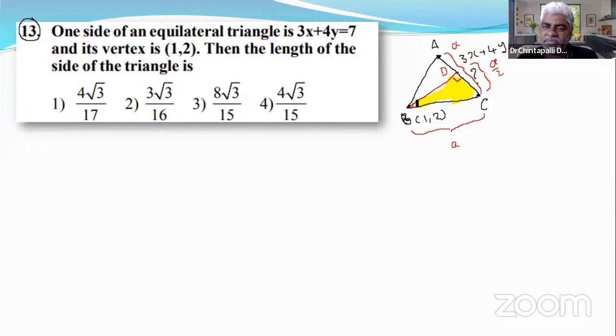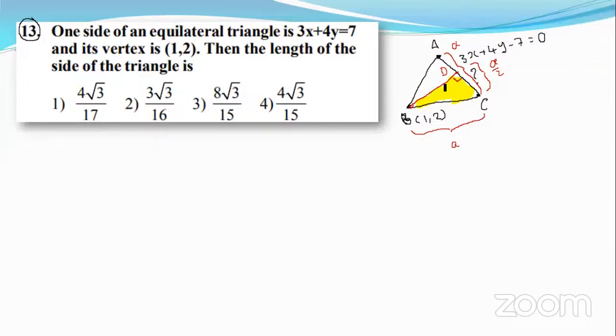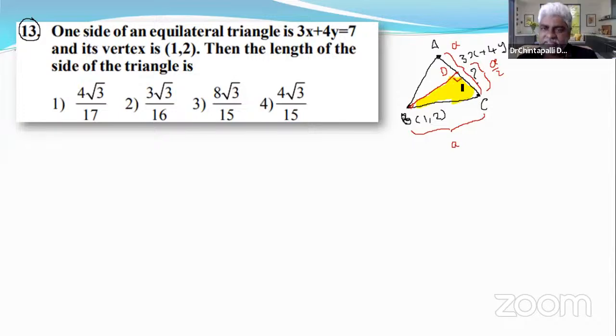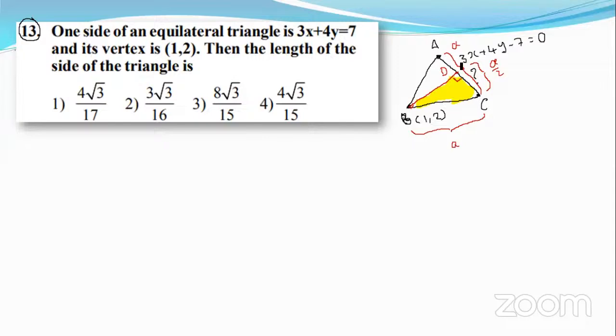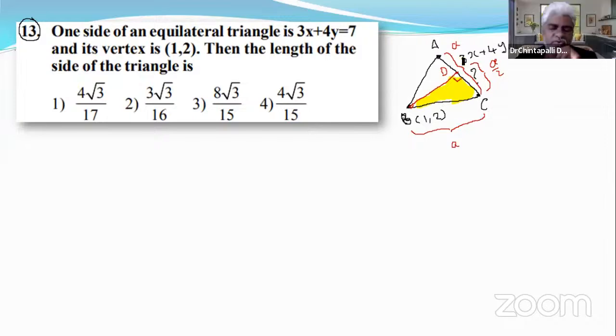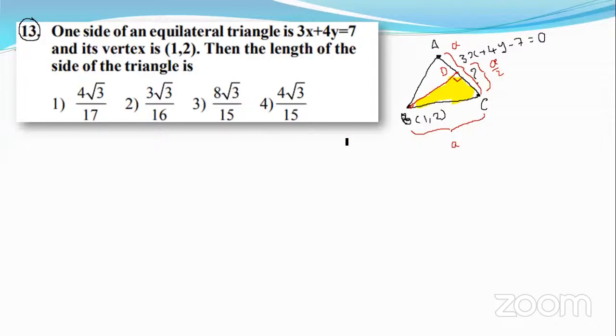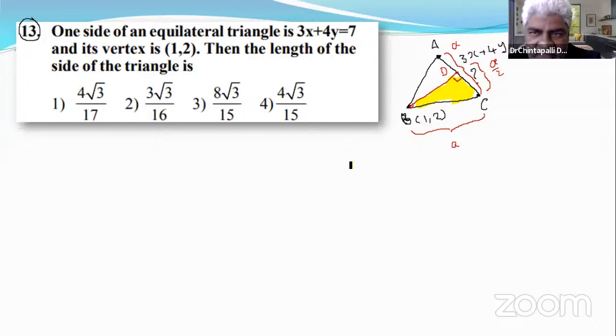Find the perpendicular distance from (1, 2) to the line 3x plus 4y minus 7 equals 0. That is 3 times 1 plus 4 times 2 minus 7, over root of 3 square plus 4 square. 16 plus 9 is 25, and root 25 is 5. So it is 1 by 5. Now calculate.